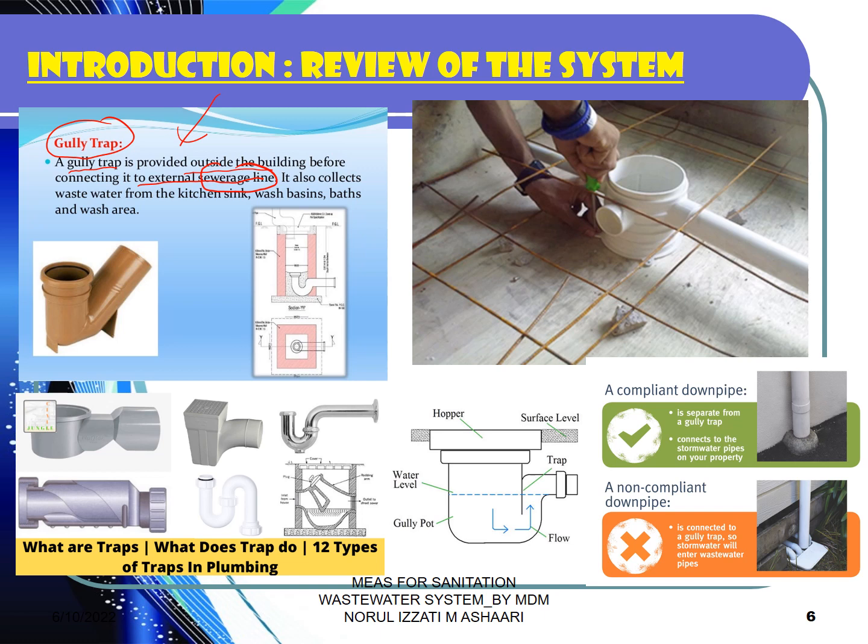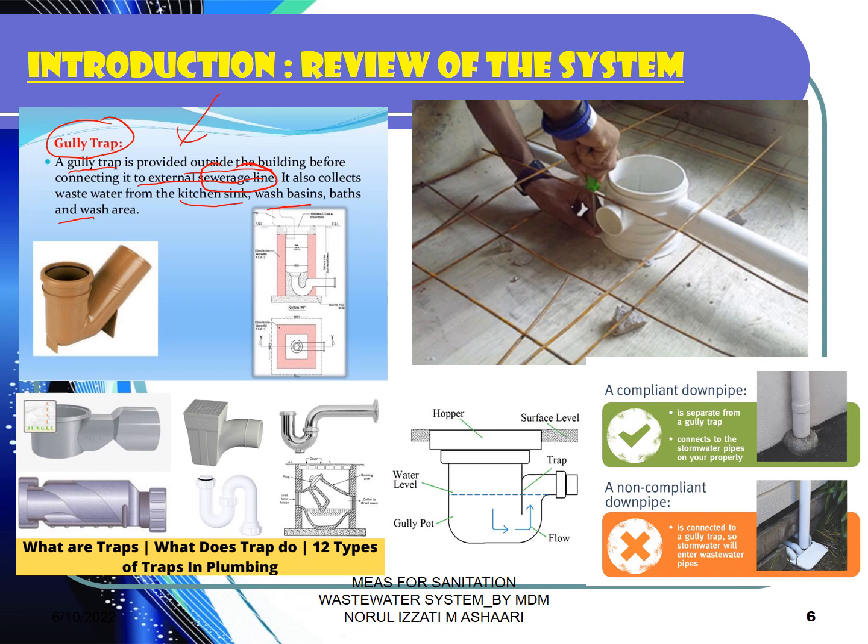The gully trap also collects wastewater from the kitchen sink, the wash hand basin, the bath, and also the wash area. They are connected between all these main pipes. So before you go to the nearest manhole, you can see the gully trap there.